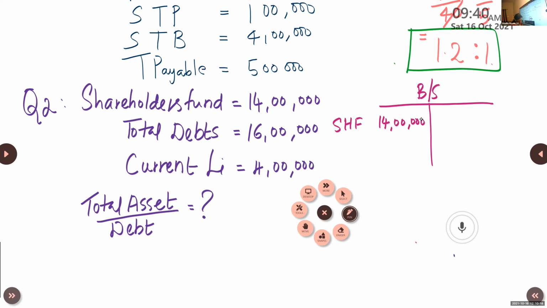Then what is given? Total debts are given. That means non-current liability plus current liability, together 16 lakh.